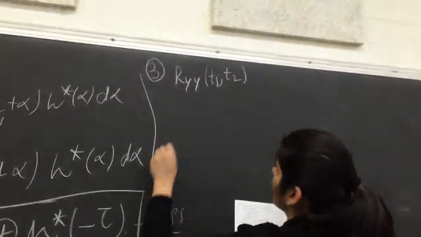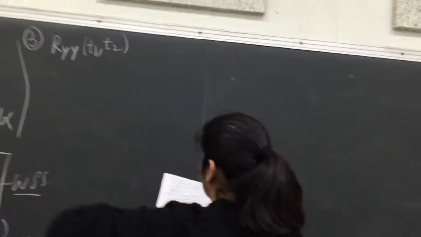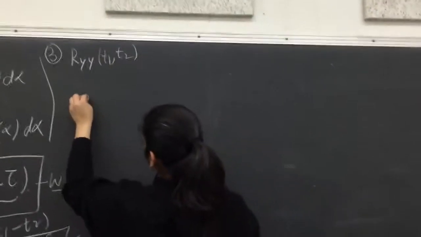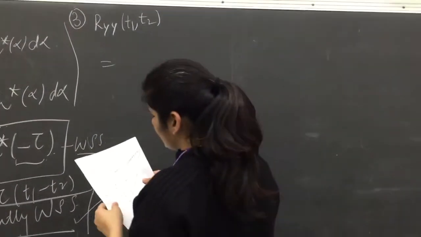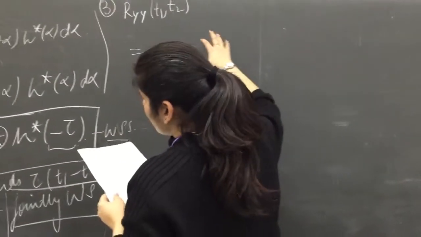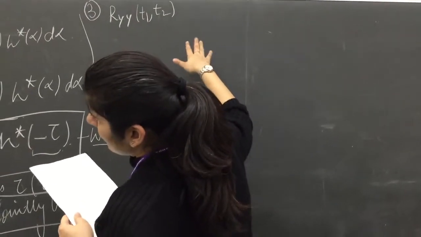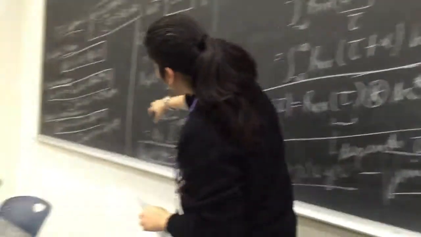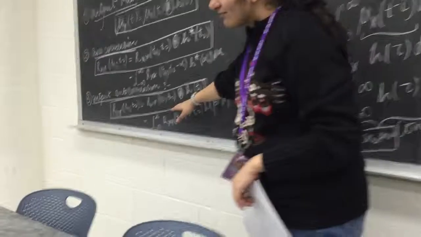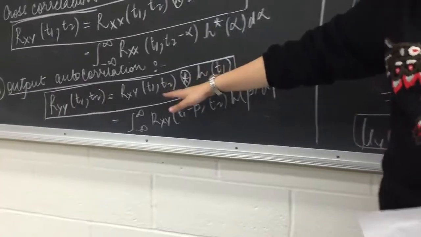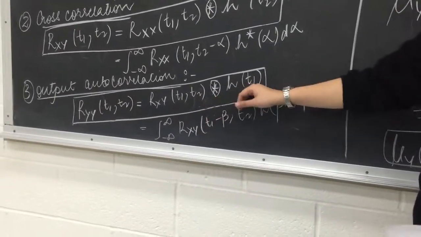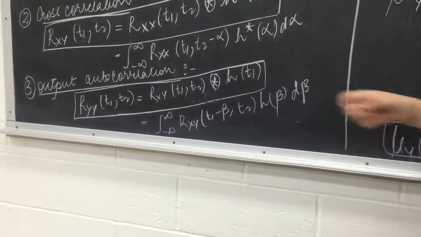Third thing we'll work out is our output autocorrelation, that is R_y(t1, t2). From before, we get that the output autocorrelation R_y(t1, t2) is R_xy(t1, t2) convolved with h(t1). This result we'll use here.